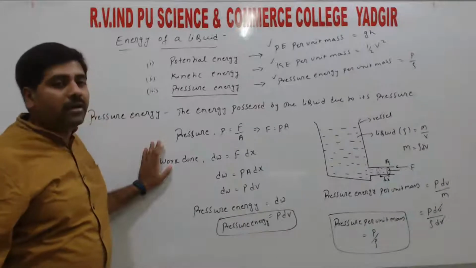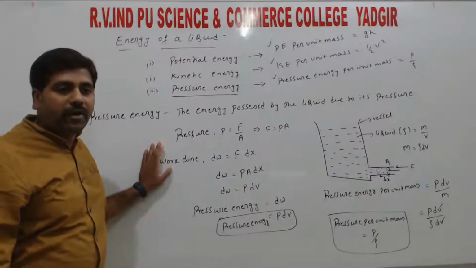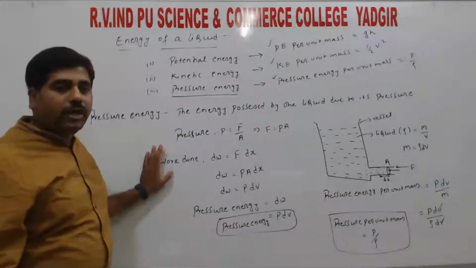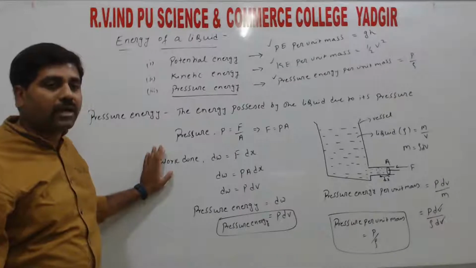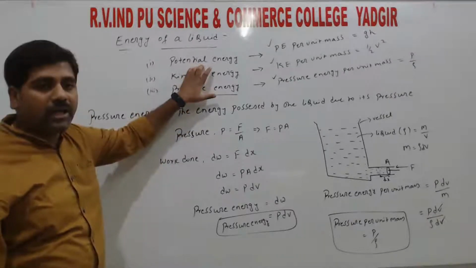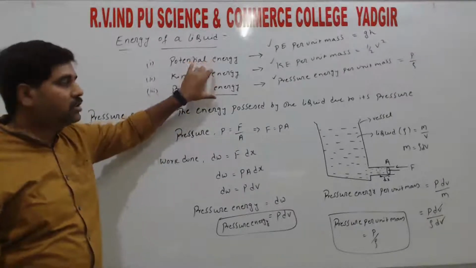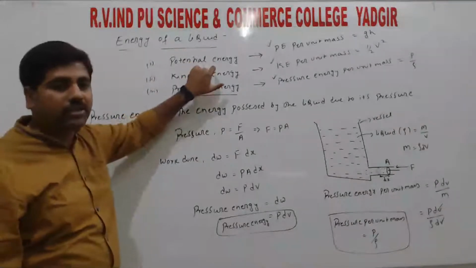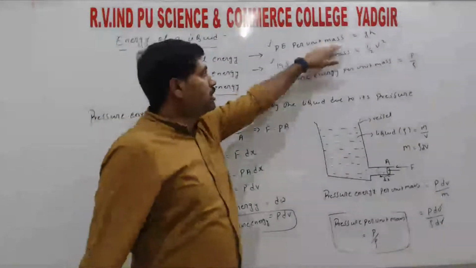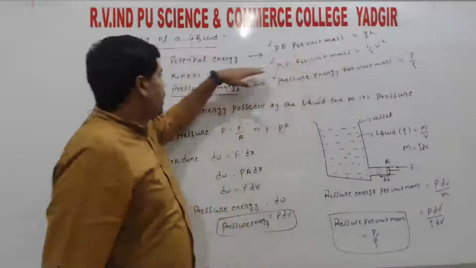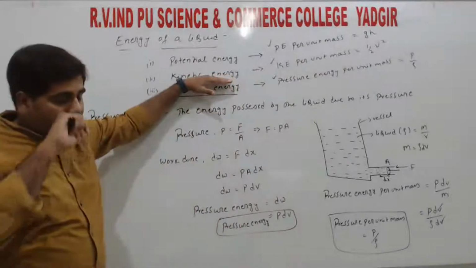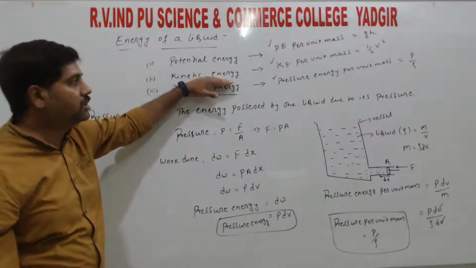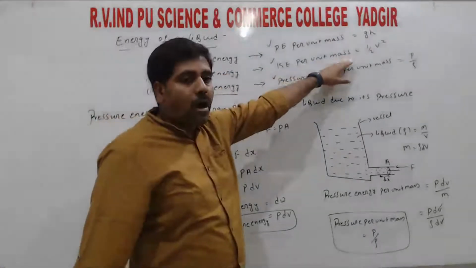So how do we define potential energy? Just as we defined it for solids, we define it the same way here. The energy possessed due to its position or due to its height, that type of energy we call potential energy, and its formula is potential energy is equals to mgh. Potential energy divided by mass, we get g into h, that we call the potential energy per unit mass, right? Next, kinetic energy: the energy possessed by the fluid due to its motion, we call that the kinetic energy. Kinetic energy per unit mass is half v square.